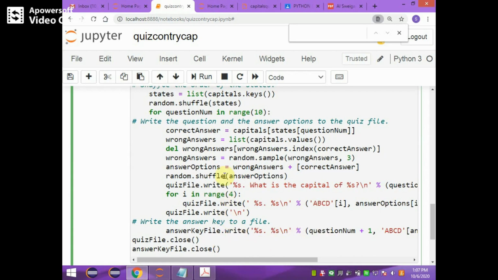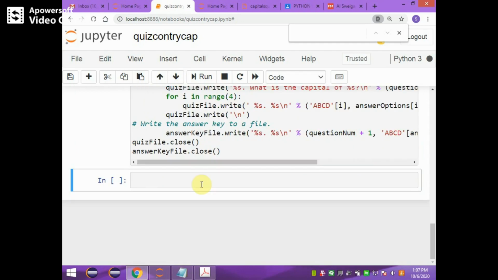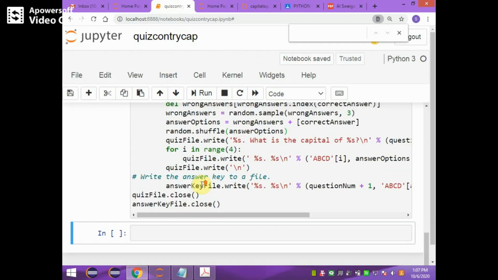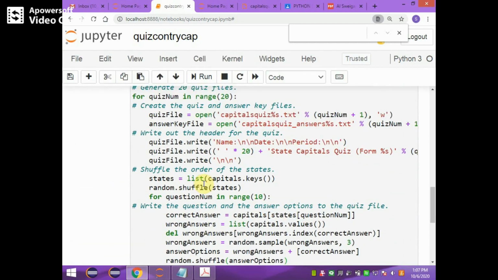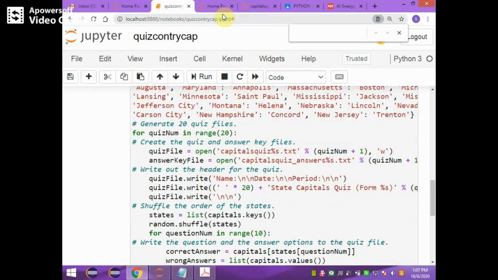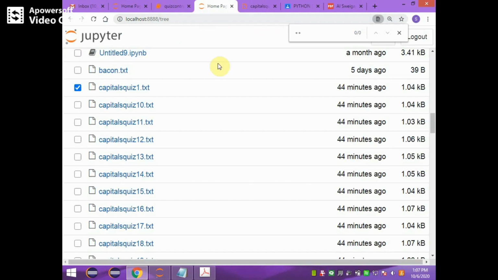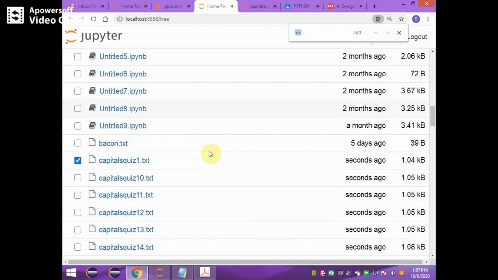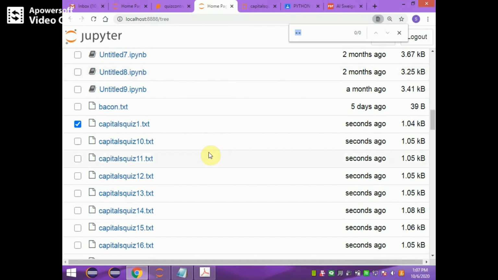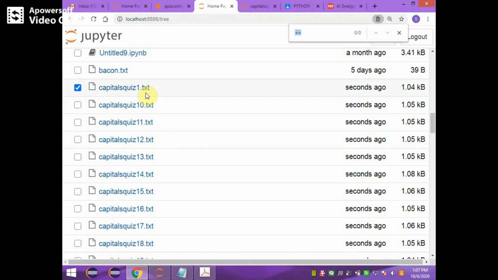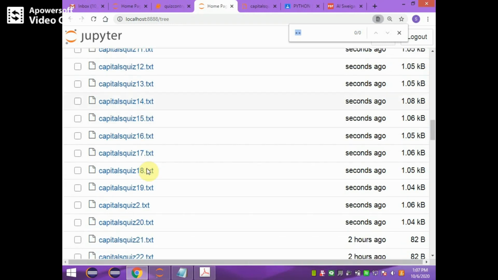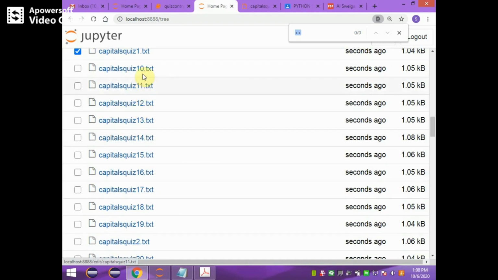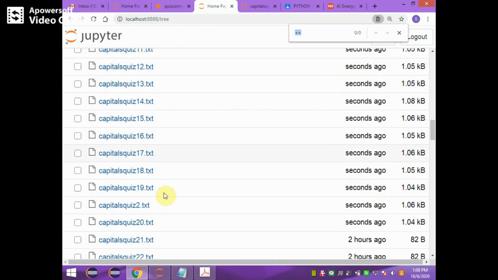If you run this program, you can't see output here because everything is written to the file. To see that file you have to go to your folders, and see here I generated 20 different quiz text files. It starts from capital quiz 1 to capital quiz 20 and here it is in increasing order. Therefore after 1 it is displaying 10, and 2 is also there.